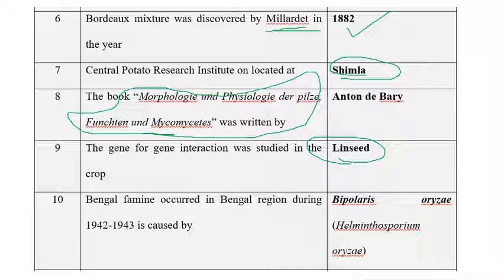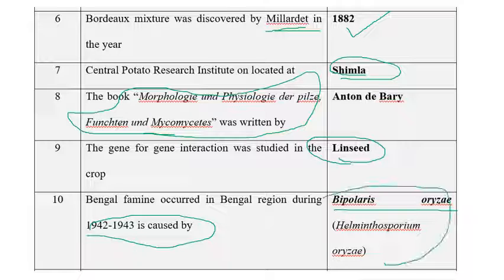The next one is: the Bengal famine occurred in the Bengal region during 1942 to 43. They are asking for the causal organism or pathogen responsible for the Bengal famine. That is Bipolaris oryzae or Helminthosporium oryzae, the fungus responsible for the Bengal famine.